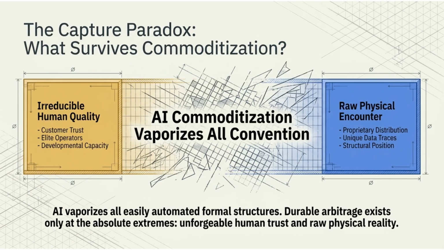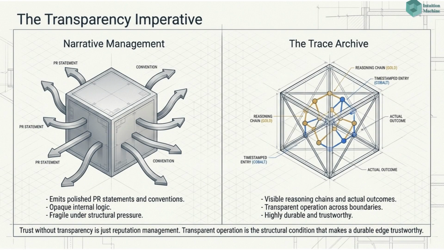The capture paradox asks, what survives commoditization? Durable arbitrage exists only at the extremes: irreducible human quality, like customer trust, and raw physical encounter with unique data traces. The theory behind this playbook is Quaternion Process Theory of Cognition, or QPT. The structure, design, and content aim to leverage the power of human-AI collaboration for superior decision-making.